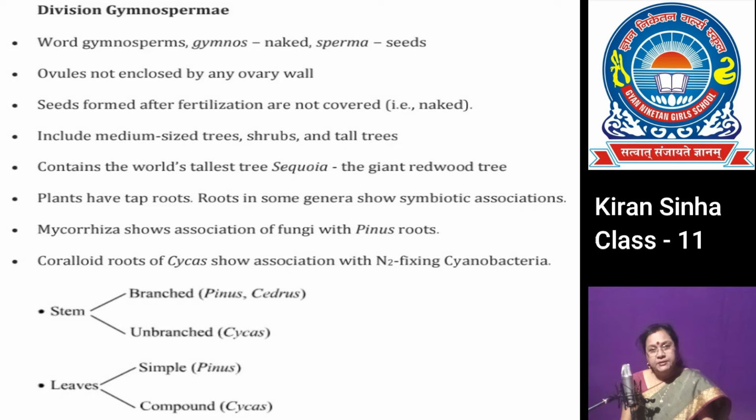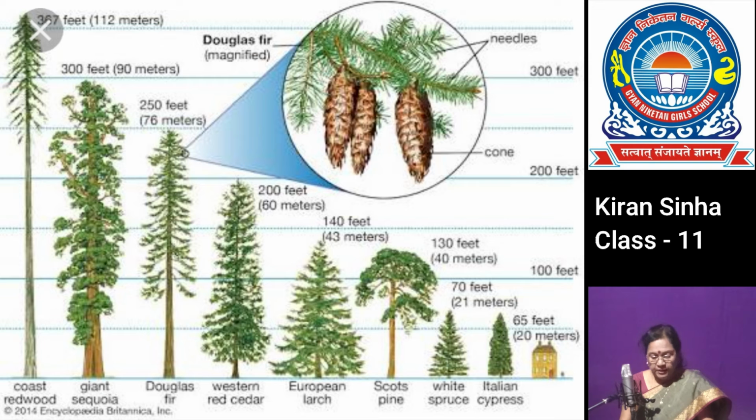The stem is unbranched in cycas, but dichotomously branched in ginkgo and profusely branched in conifers like pinus. The leaves are simple in ginkgo, needle-like in conifers like pinus, cedrus, etc., and large and pinnately compound in cycas plants.